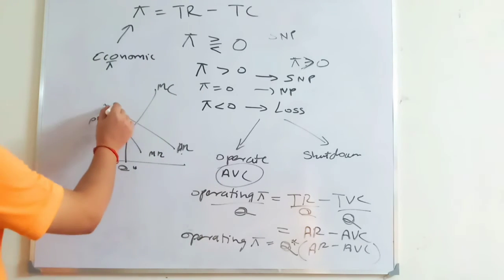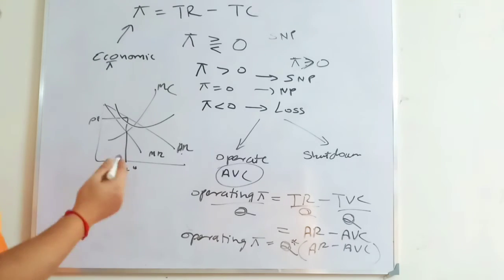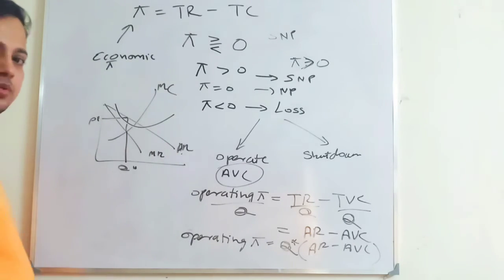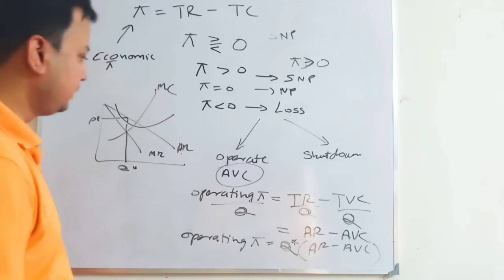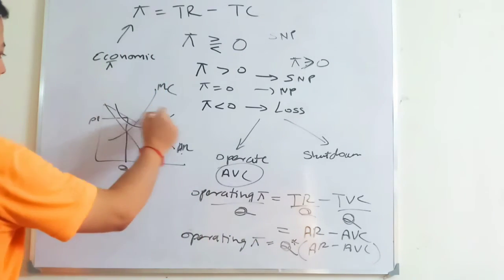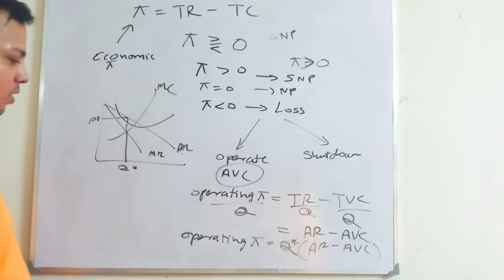If your average variable cost curve is inside this, that means your average variable cost is less than your average revenue, so you are making operating profit. And when it is above that, you will not operate. This is the concept of operating profit.